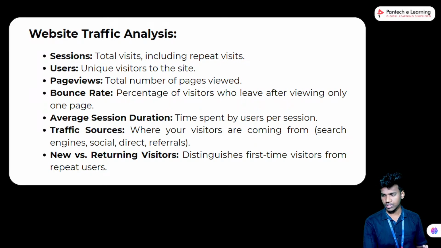So next one is website traffic analysis. What are the points included? They are sessions, users, page views, bounce rate, average session duration, traffic sources, and new versus returning visitors. First, sessions means total visits, including repeated visits. So how many people in total view our website, and how many people come repeatedly. That is the first thing, sessions.